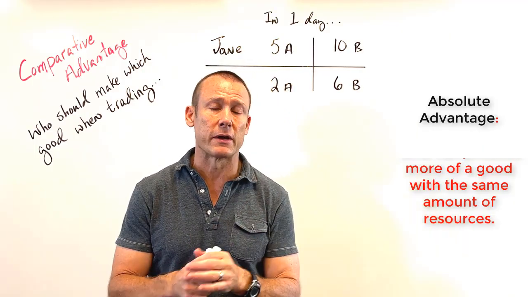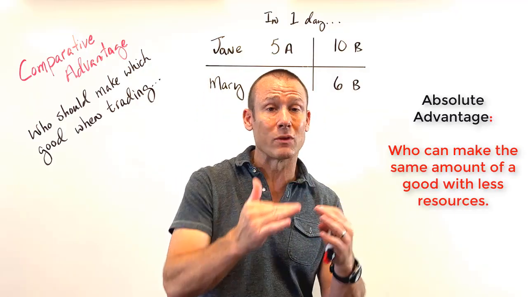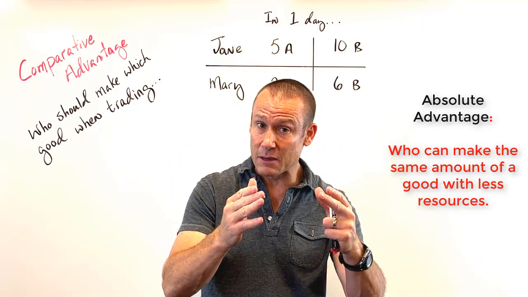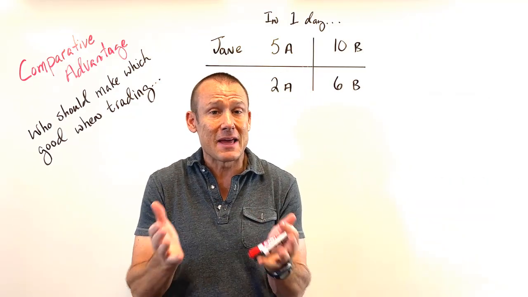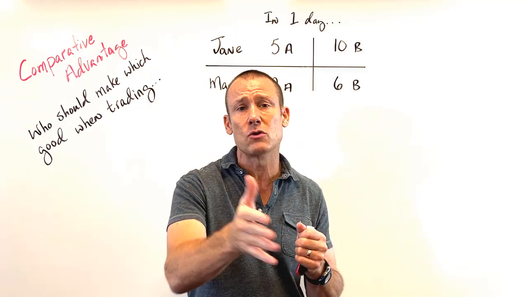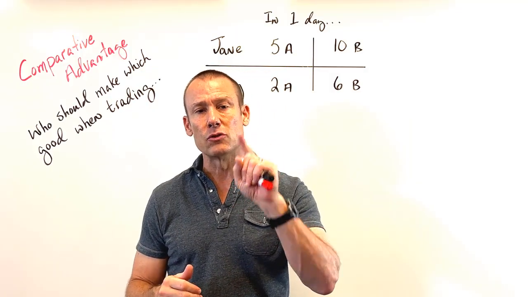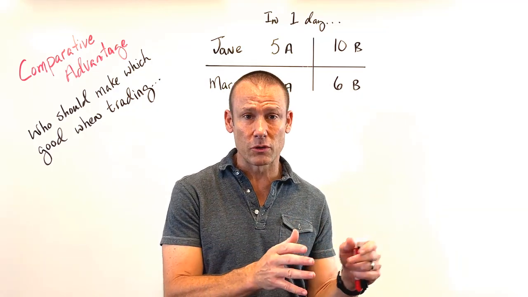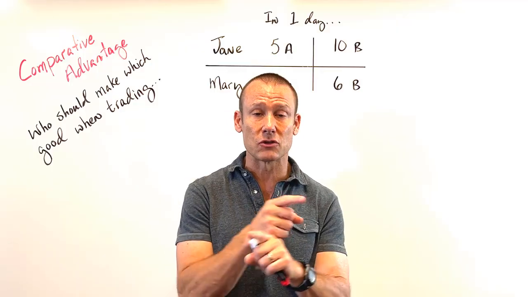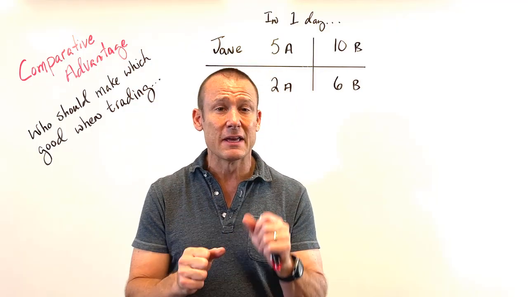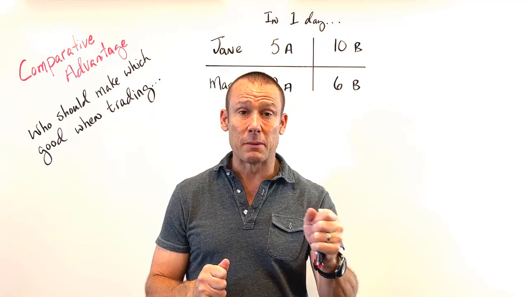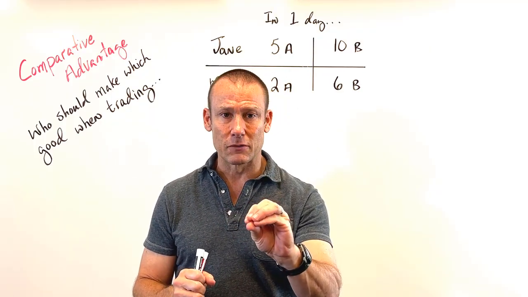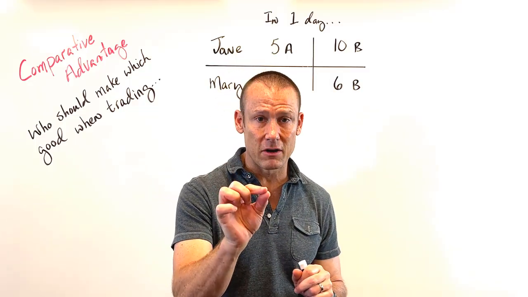You can also say it this way. They can make the same amount of something with less resources, okay? Again, they can make more with the same amount of resources, or make the same amount with less resources. Hey, in that situation, you're better. That's right, you're better at doing something, but that doesn't necessarily mean you should do it. One of the big reasons is, hey, you could be better at making both goods, and yet we should probably still trade because there's advantages to still trading, even if one of the trading partners is better at both goods or all goods, because we should base trade not on absolute advantage, who's better, but on comparative advantage, okay?